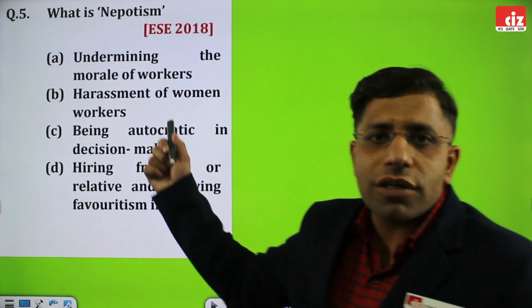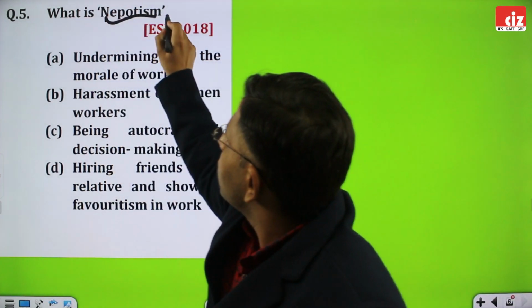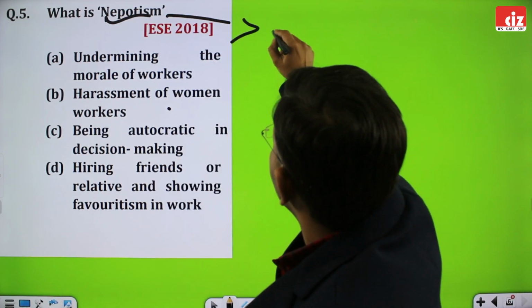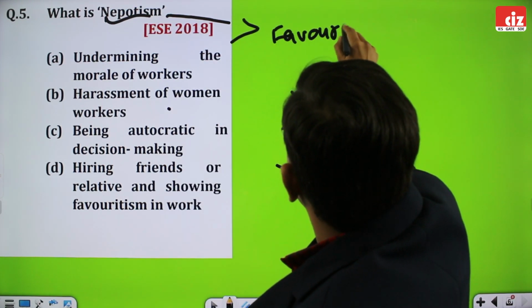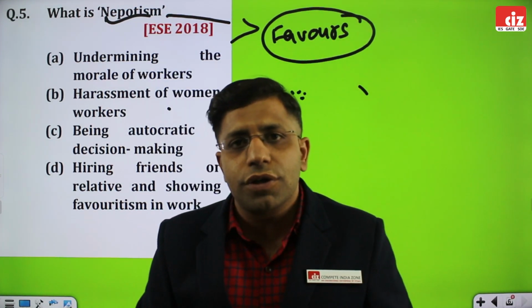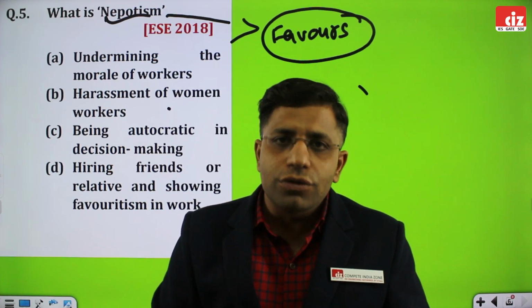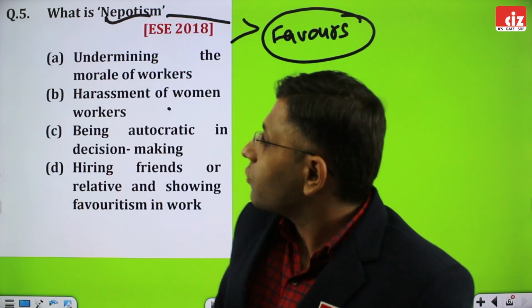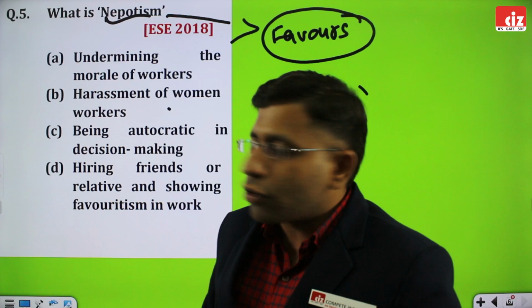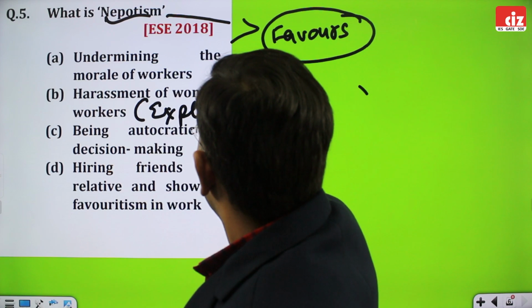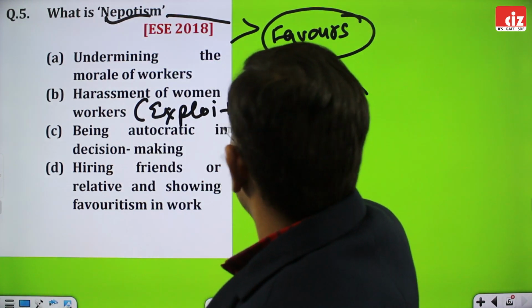This is related to what is nepotism. The nepotism term is generally used with the favors which are provided by a person in an organization. It is related to the favors. Any kind of personal favor that is given to any particular relative in the organization or friend or family person. So that is related to nepotism. As per the given options, undermining the morale of workers, that is not right. Harassment of women workers, this is also not right. This is related to the exploitation part.